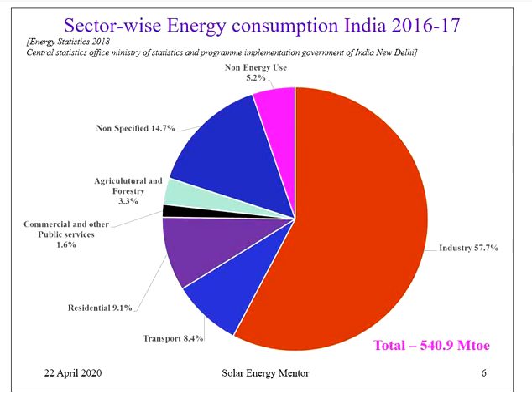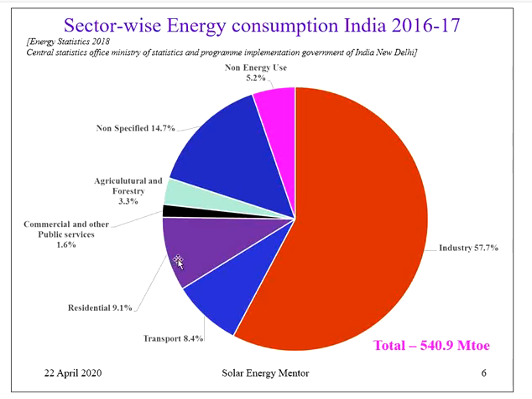Then the primary energy is used by many sectors. So what is that distribution? Industry is using 57.7% of primary energy. A major chunk of primary energy is consumed by industry. Then residential is 9.1%. So the primary energy consumption is residential.